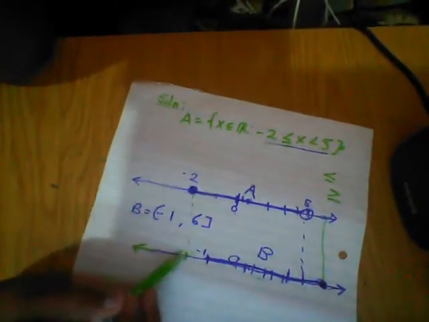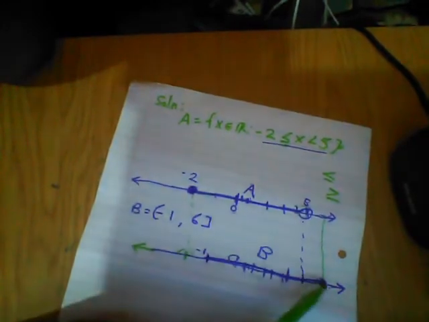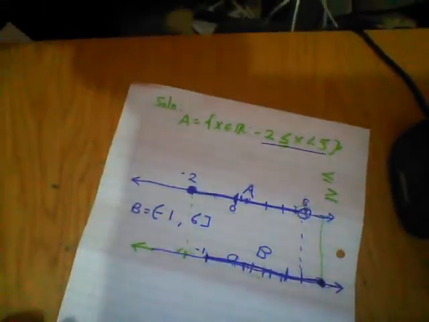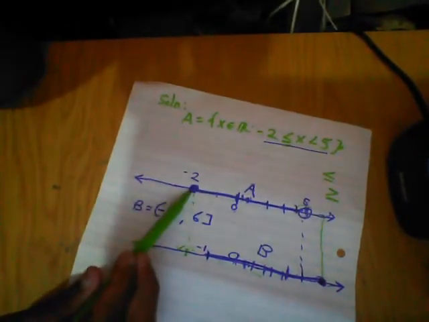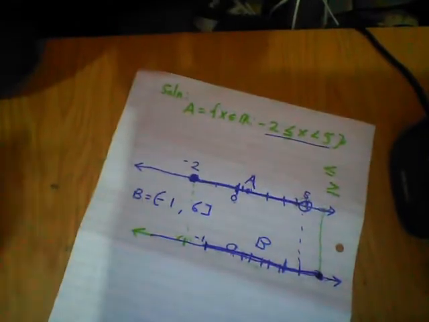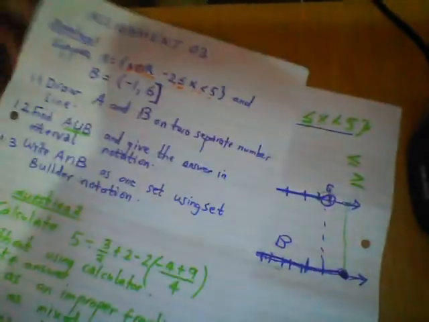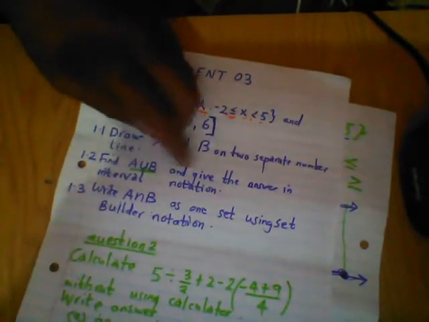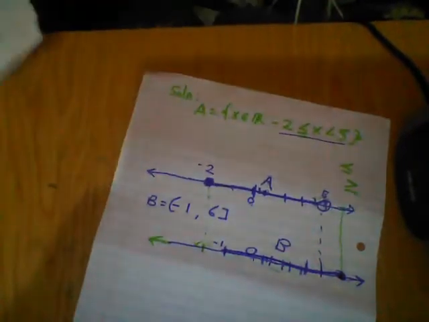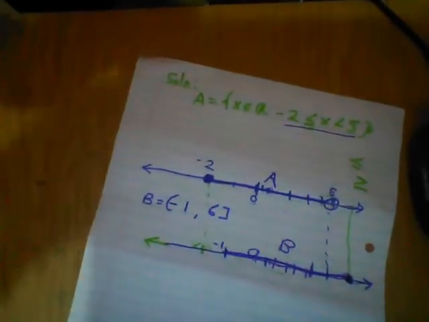So the data is going to start from -2 all the way, and here if you put them together, no, it's not the end because this is longer. So put them together means this is going to be the last data. Okay, so our data is going to start from -2 to 6. -2 to 6. The question says write A union B and give the answer in interval notation. We know how to write interval notation.